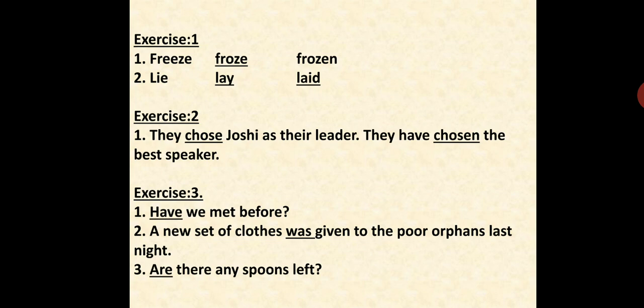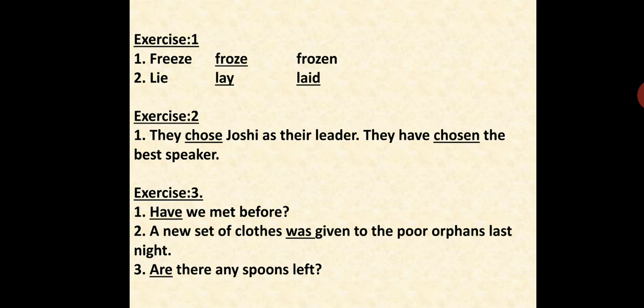Students, after this, let us go to exercise number 1, which says: give the past and past participle of the following verbs. First one, freeze, froze, frozen. Second one, lie, lay, laid. The rest you do it.